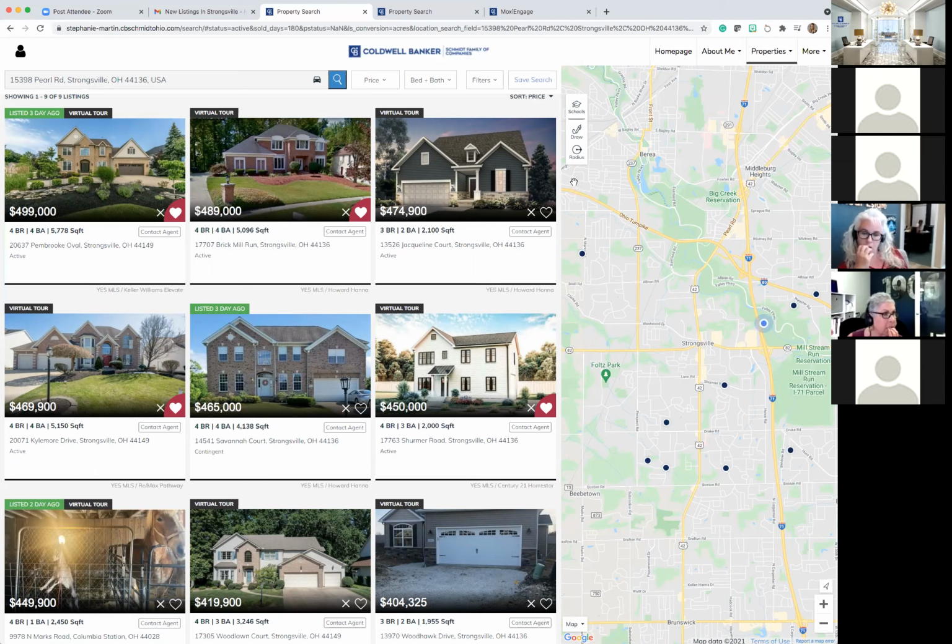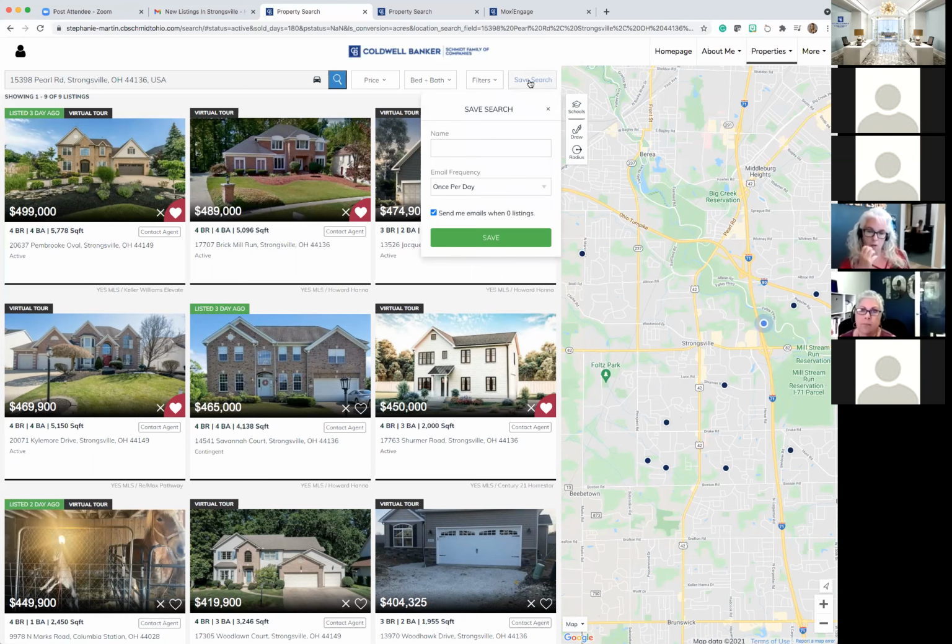So let's go ahead and say I made a new search and I clicked save search. I would be able to put a name for this search. Let's say I chose to make this a condo search. This could be the real estate agent or the client. And I can say, okay, this is now Strongsville condos. And then I get to, as the client, dictate how often I receive them. They can receive it hourly. This is for the people who have already put multiple offers on multiple houses and they got snapped up right underneath their feet and they're itching to go. Their house is already sold. Maybe they want those hourly. Weekly would be a little more like everybody else.